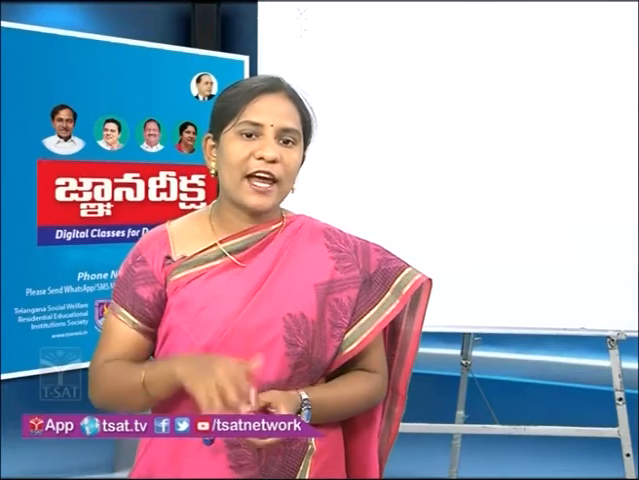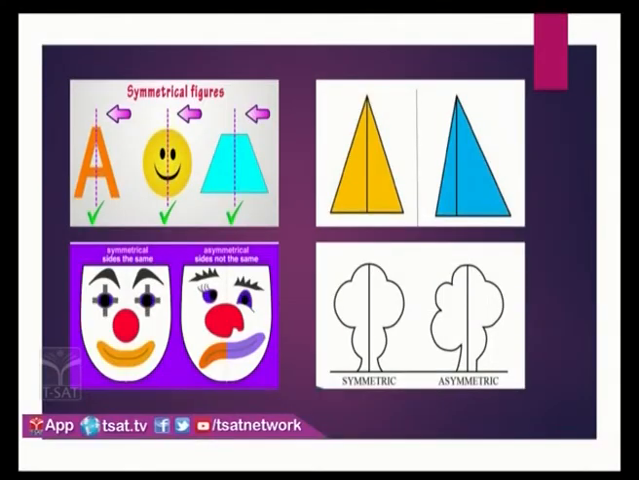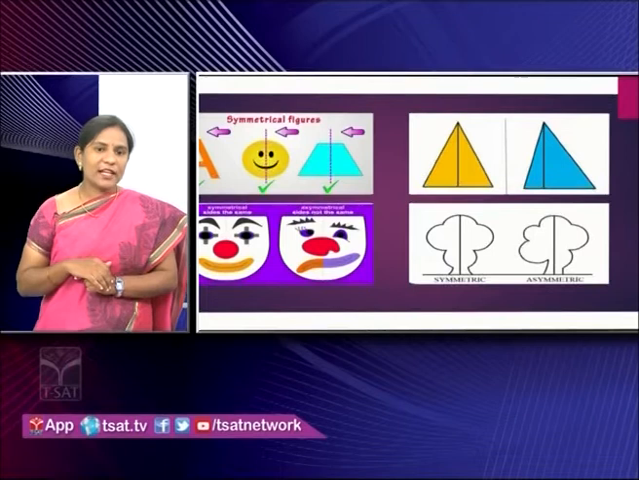So see the slide now. We have some alphabet here. The first letter is capital A. We can divide the alphabet A into 2 equal parts. The first part is the mirror image of the second part, so it is symmetrical in nature. Next we have a smiley figure. We can also divide that into 2 equal parts. The first is reflected in the second part, so it is symmetrical in nature. Next, a trapezium. We can also divide it into 2 equal parts, so it is symmetrical in nature.